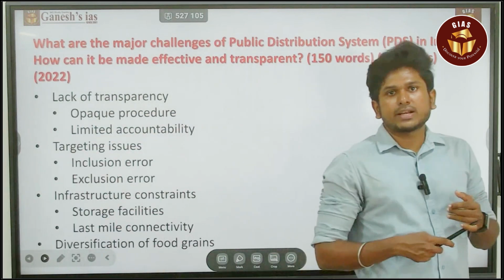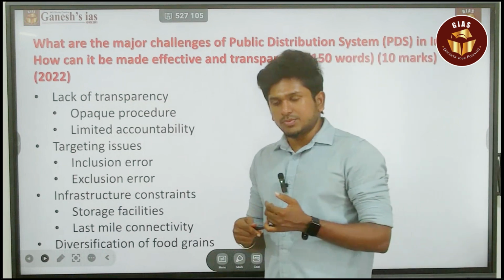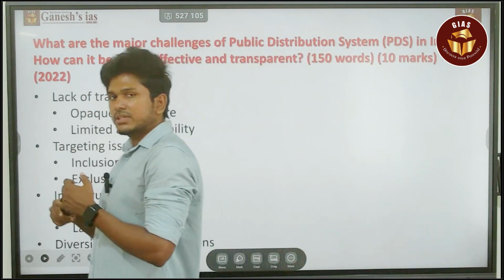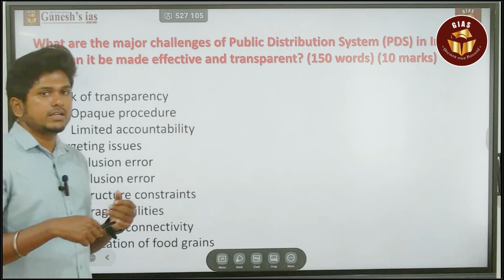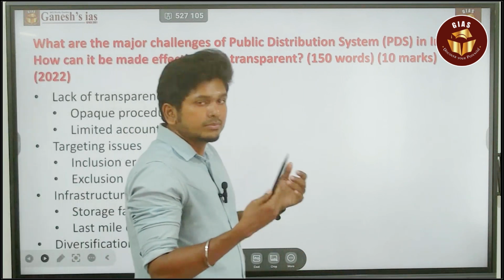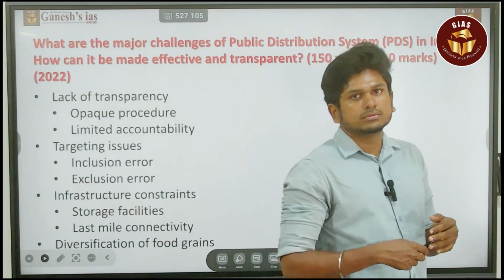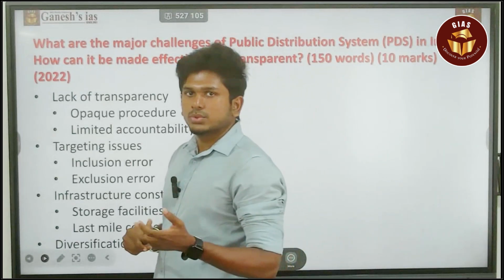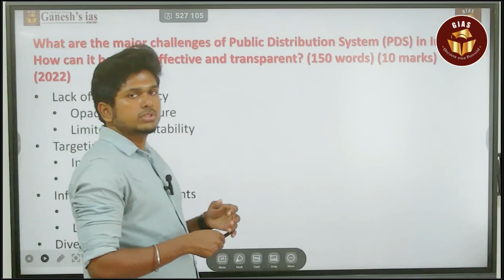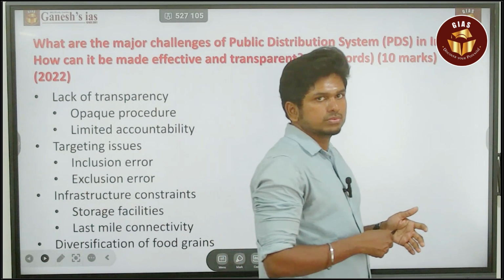So for example, they are transporting 100 quintal of grains, which means at the other end they will receive only 99 quintal. They will say that in the transportation it was lost, or else due to rotting it leaked, so it became wastage. So that is the first major issue.